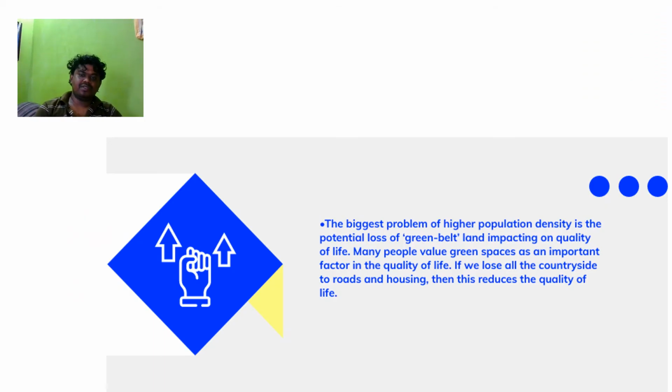Next, one of the biggest problems of higher population density is the potential loss of green belt, impacting quality of life. Many people value green spaces as an important factor in quality of life. If we lose all the countryside to roads and housing, it reduces the quality of human life.